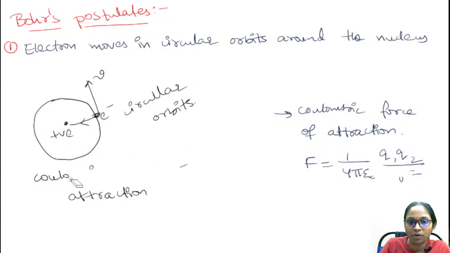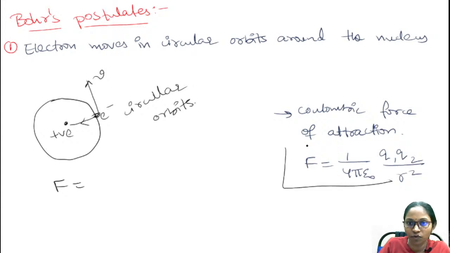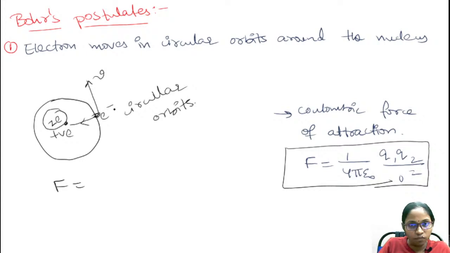I hope you have an idea of Coulomb's law. We studied this in our intermediate as well as in our graduate, right? So this force will be equal to 1 by 4 pi epsilon naught times Q1 Q2 by R square. Here for the nucleus the charge will be Ze, where Z is the number of protons and e is the charge. If I am considering only one electron, then its charge will be e.